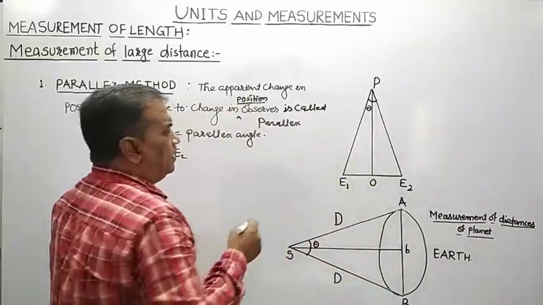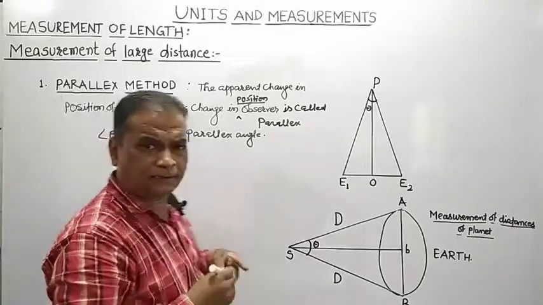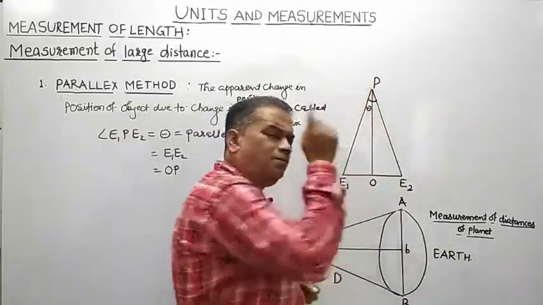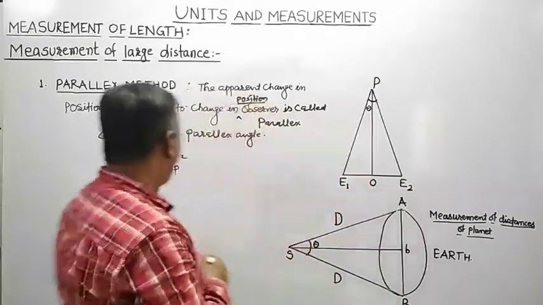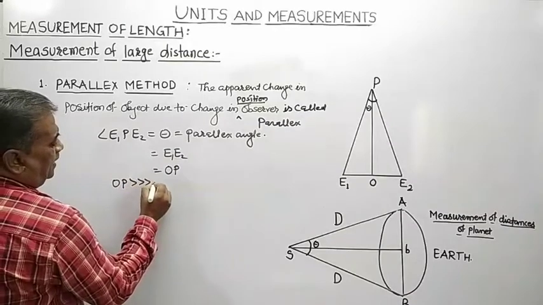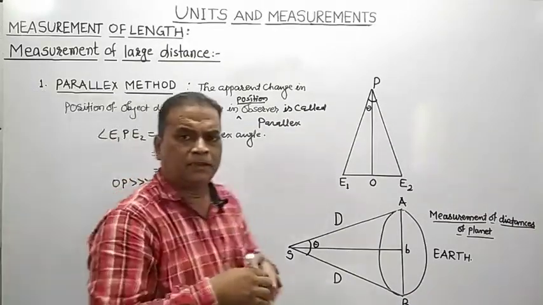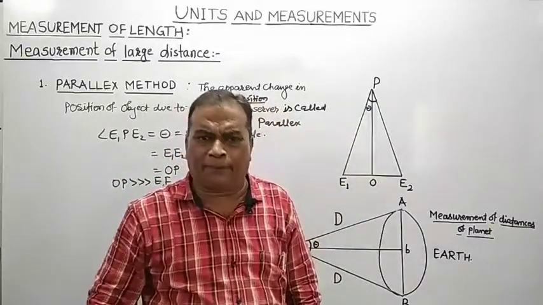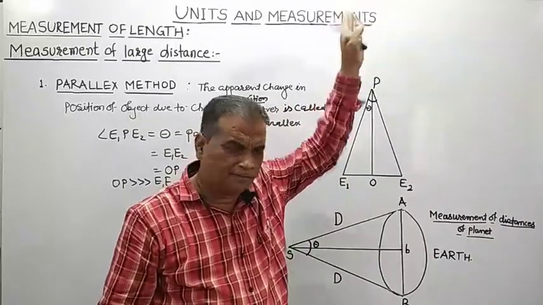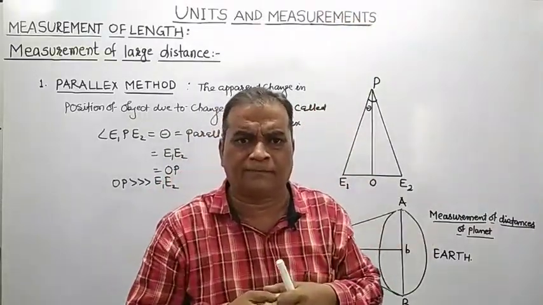Remember here, this distance OP, that is distance of object P from the observer, is very, very large as compared to the distance between the two eyes of a person. This distance is few kilometer, whereas distance between the two eyes is few centimeter.